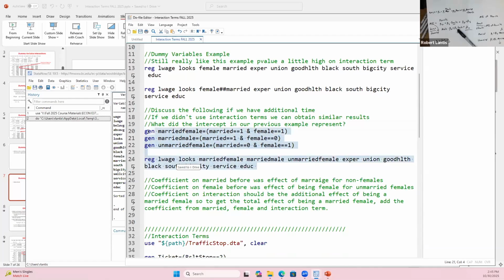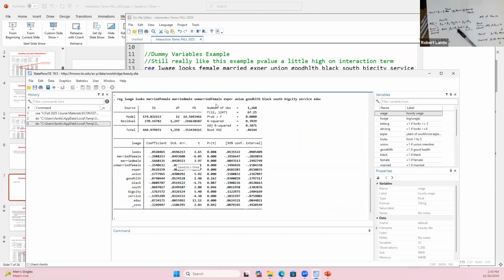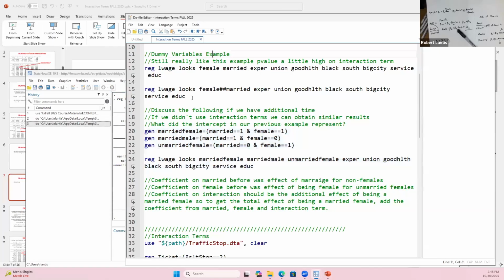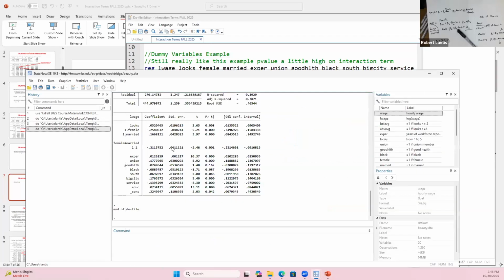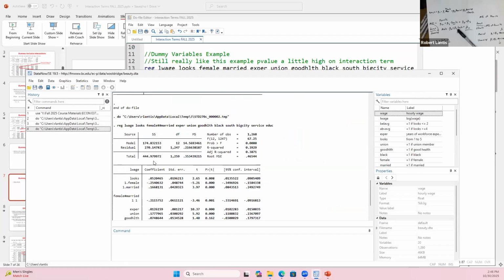If I do this instead of creating the interaction term, what I'll notice is, well, I want to have this to compare it to the old regression, so we can have it here. So we had the interaction terms, right? My coefficient on female was negative 0.25, 0.16, and negative 2.11 on the interaction term.